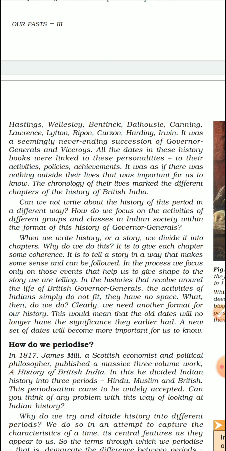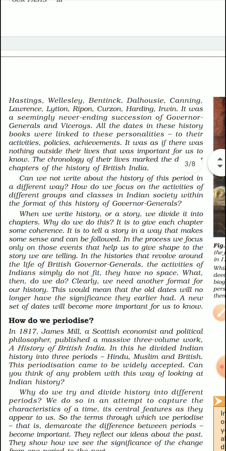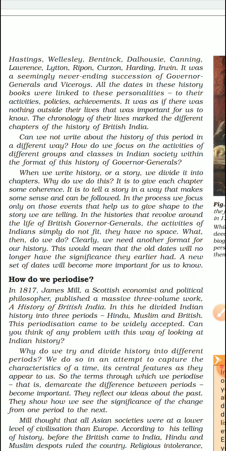So what did the British historians do? They wrote just about themselves. उनके लिए वही dates important होते थे जो उनके बारे में होते थे, उनके गवर्नर जनरल के बारे में होते थे. Which Governor General? See, the first Governor General is Warren Hastings. Please remember this. These are some of the very important questions, extra questions. When in school I take the class, I keep on giving you extra questions. Here I'll give you at the end of the class. I will try to post or mail you the extra question answers.